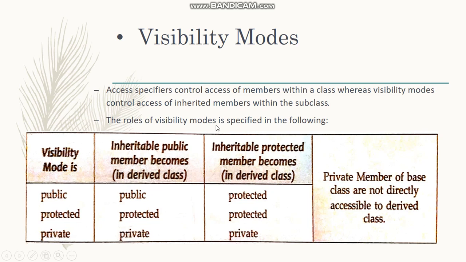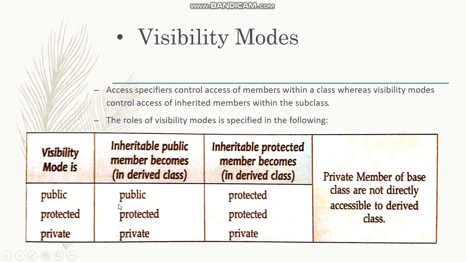The role of visibility mode is specified as following. So in the table given over here, it says that when the member of the base class is derived into the subclass, then what all visibility mode is being changed. So for the first column it is given the visibility modes, that is public, protected and private. Now the second column says that when a member of the base class is derived in public mode, then what happens.